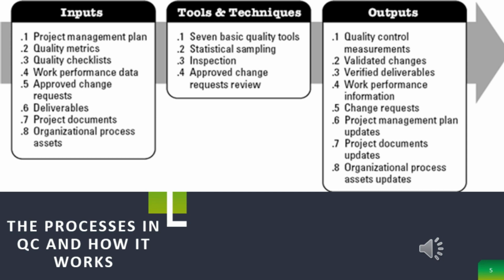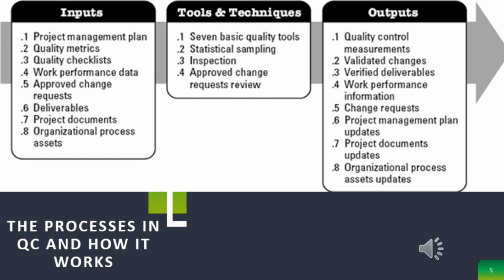The processes in QC and how it works. It has 3 parts: inputs, tools and techniques, and outputs. There are 8 inputs: project management plan, quality metrics, quality checklist, work performance data, approved change requests, deliverables, project documents, organizational process assets. There are 4 tools and techniques: 7 basic quality tools, statistical sampling, inspection, and approved change request review. And the outputs, it has 8.